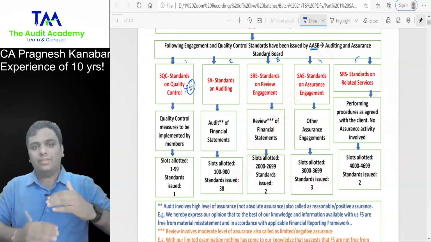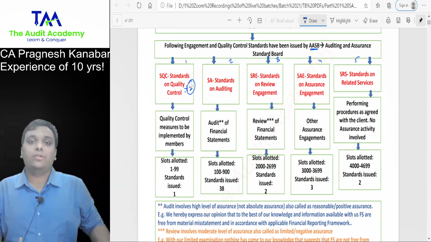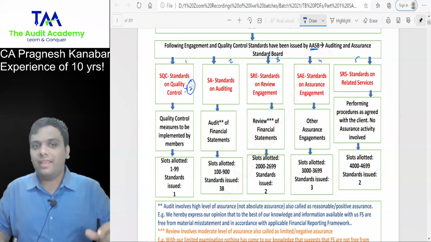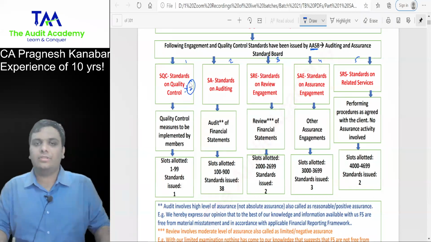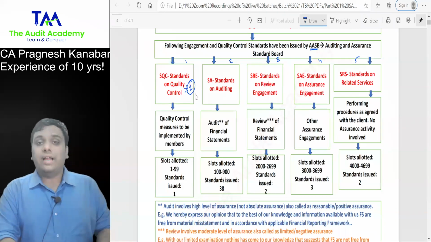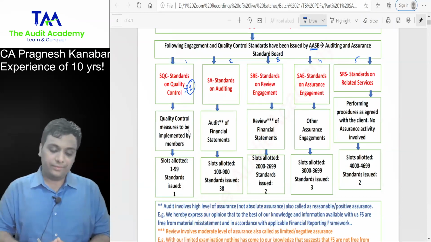And that also is just to tell chartered accountants in practice how they are supposed to implement quality control measures. I have seen that many students do not prepare for this standard, and then they see one question in the exam from SQC which creates a problem. But don't worry, that will not be a problem anymore. So, standards on quality control measures to be implemented by chartered accountants.